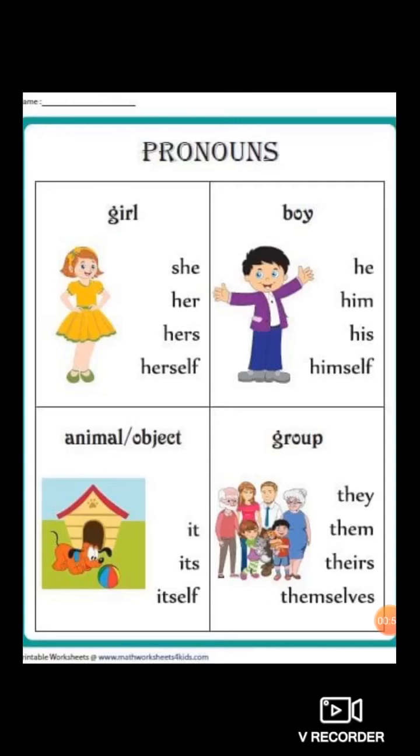Understood students? So different kinds of pronouns we use in different places. When girl is there, we use different pronouns. When boy is there, we use he, him, his, himself. Animal or object is there, we use it, its, itself. Clear?